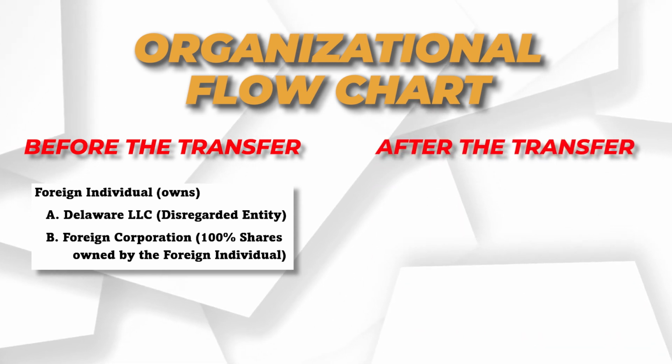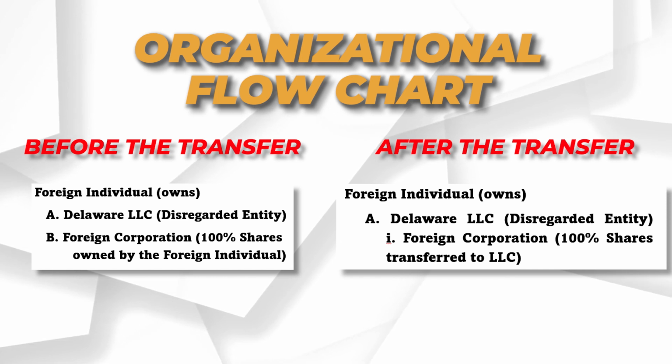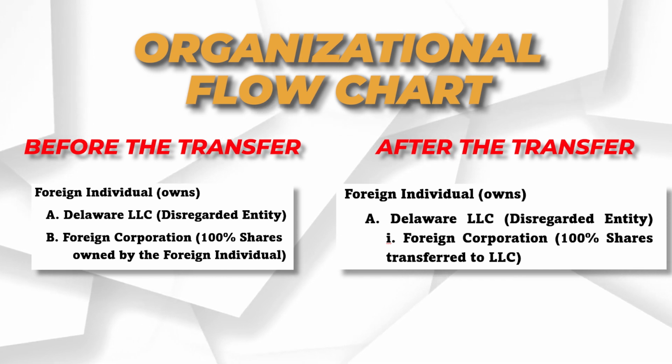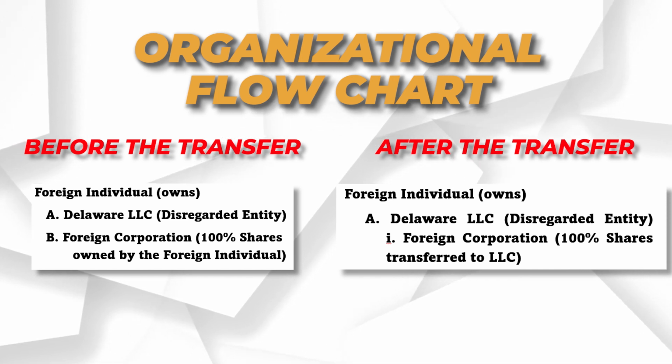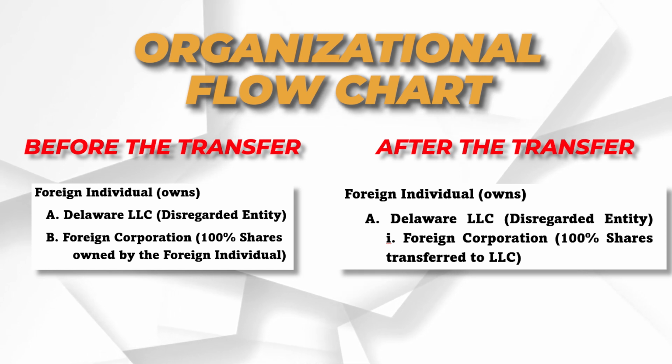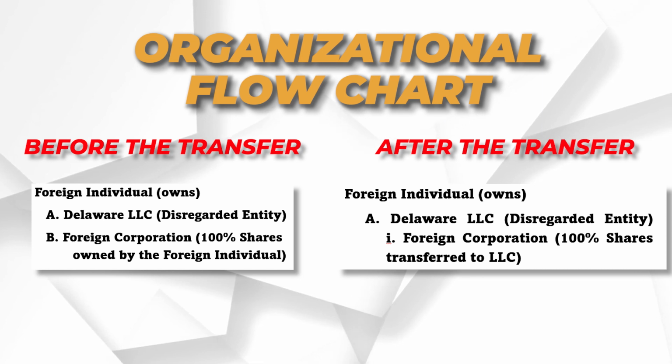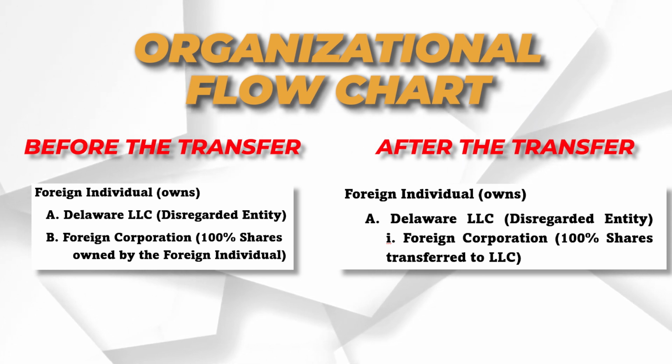After the transfer, you have the foreign individual owning the Delaware LLC, which is disregarded, and now the Delaware LLC owns the foreign corporation, because the 100% of the shares that this foreign individual owned in the foreign corporation were transferred to the LLC.